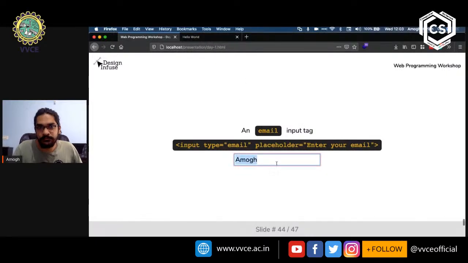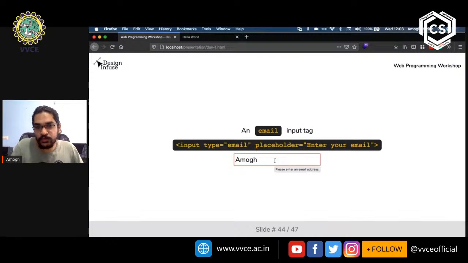Okay, yeah, there we go. So the browser knows that if we enter Amogh, that is not a valid email address. It does not have the @ symbol. It does not have .com anywhere. It does not have Gmail. So the browser is going to display a red border around the text field to signify that there is an error over there, right?